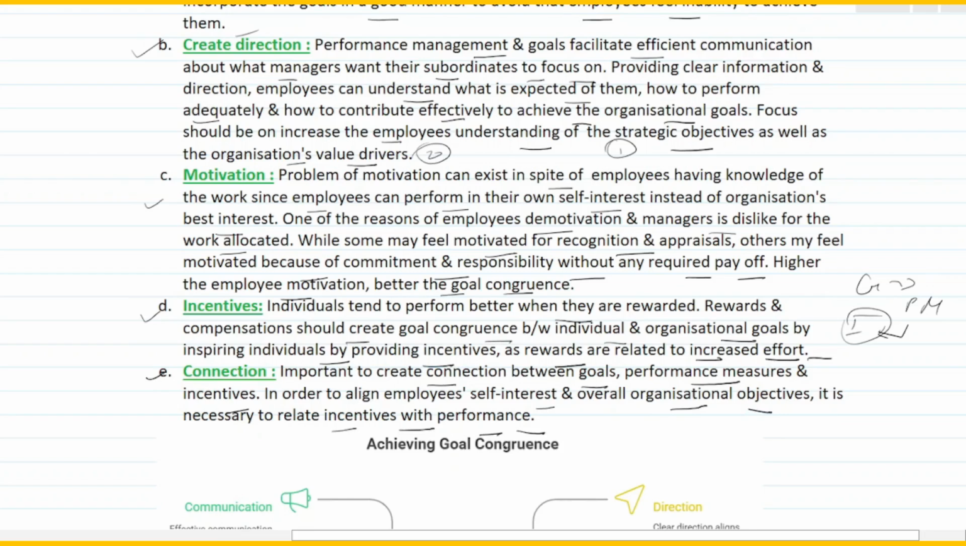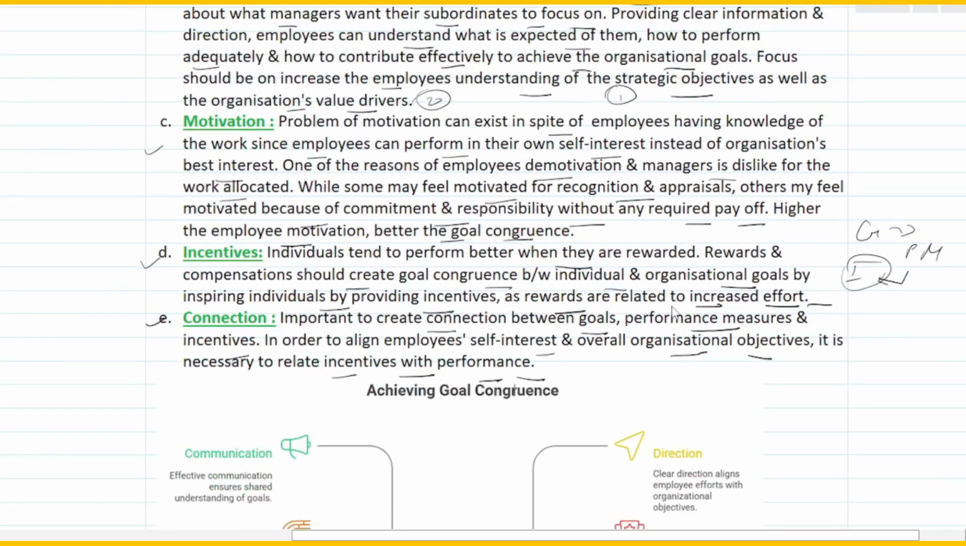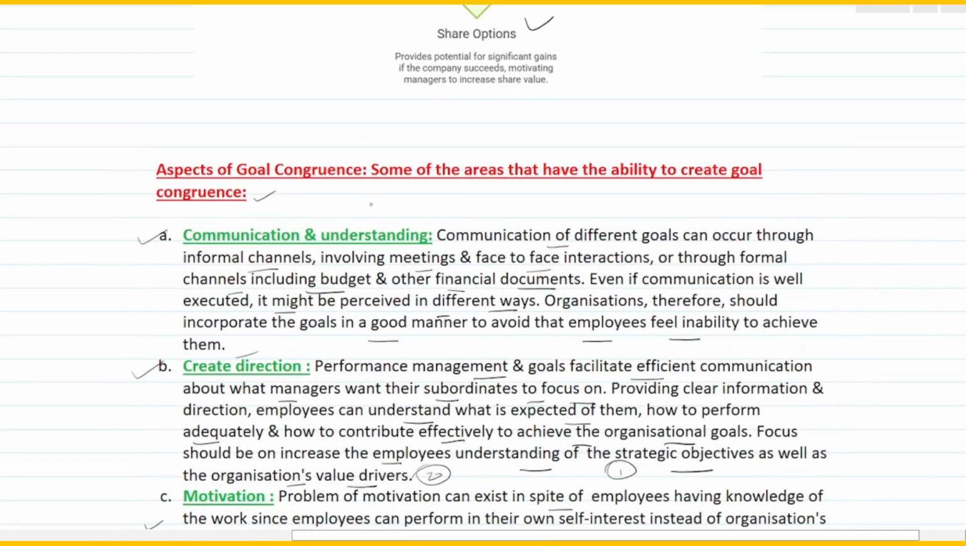So for incentives, something you would have heard of is what is called a variable pay, right? Generally you would have seen people have a fixed pay, but they also get a variable pay because their performance is good. So you get a higher bonus if you are able to perform better than what the benchmark has been set up for you, right? So that's what connection is. So there has to be a connection between goal, your performance measure and incentive. Your incentives should have a direct correlation with the way you are performing, right? So with this we finish aspects of goal congruence. These are some of the areas that have the ability to create goal congruence.